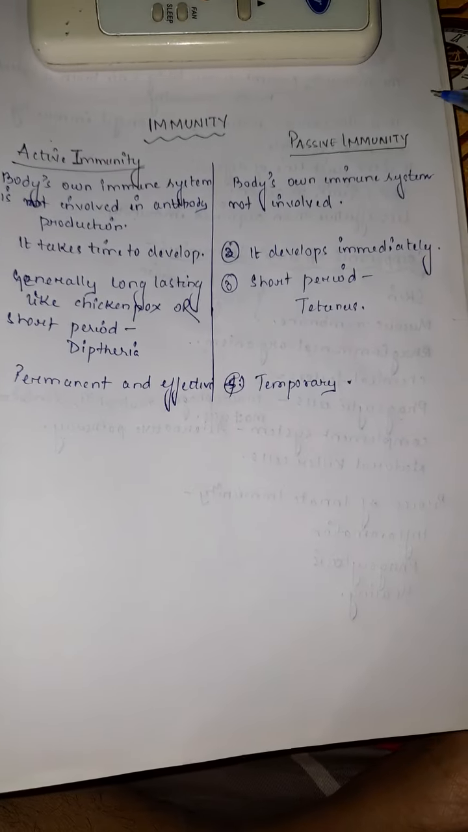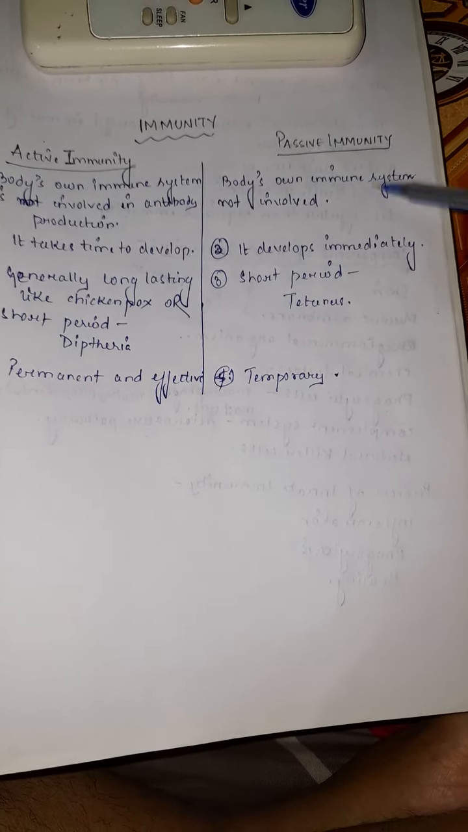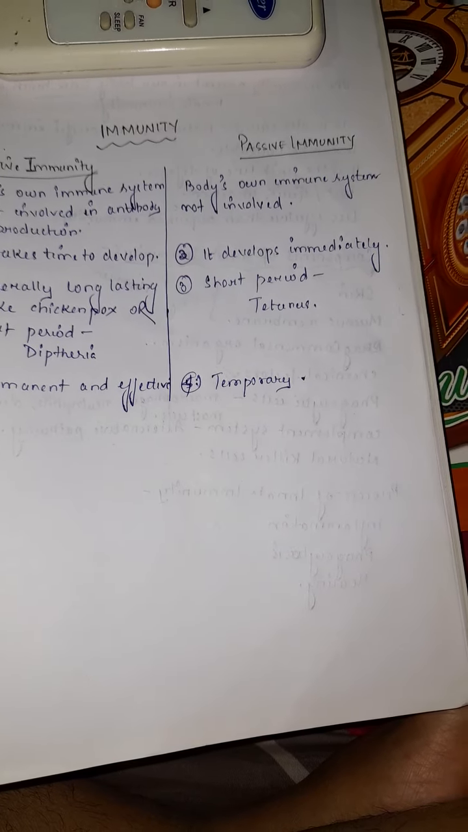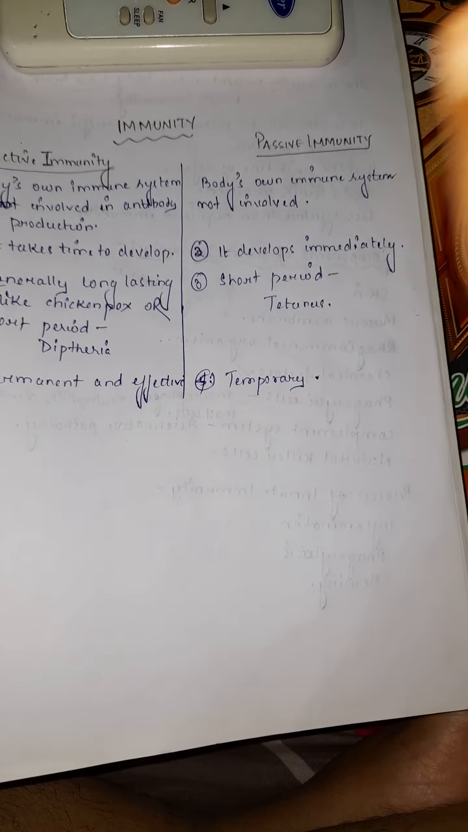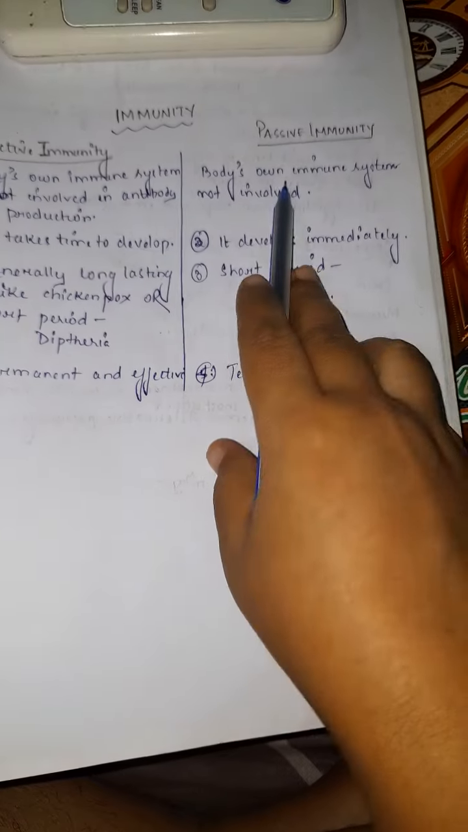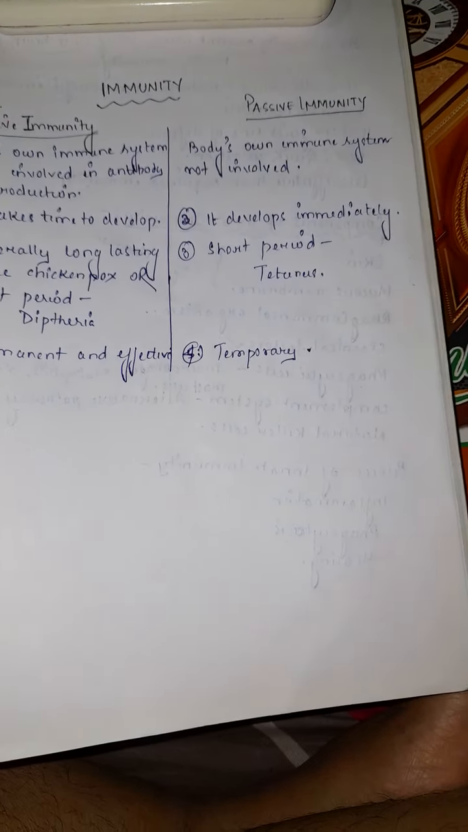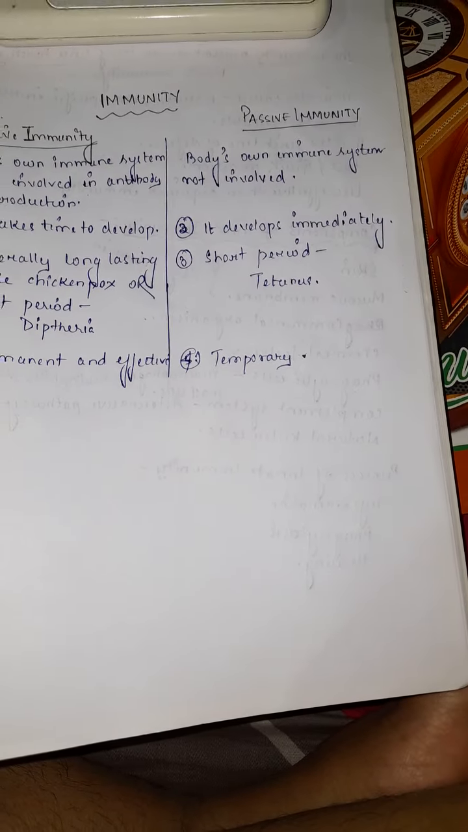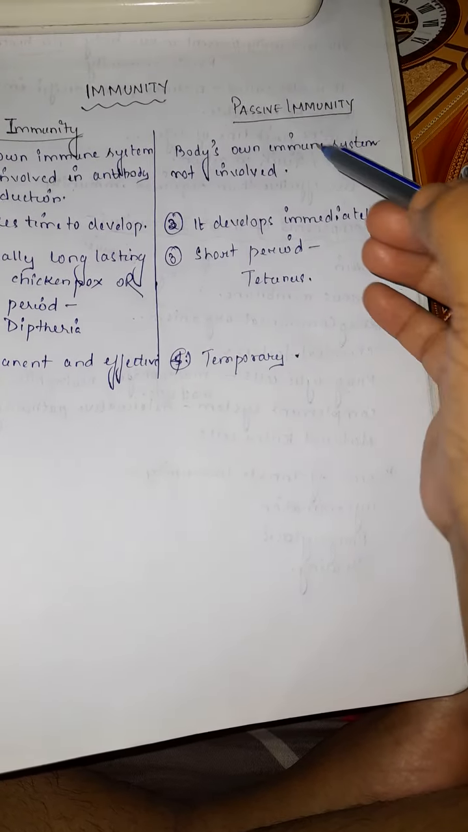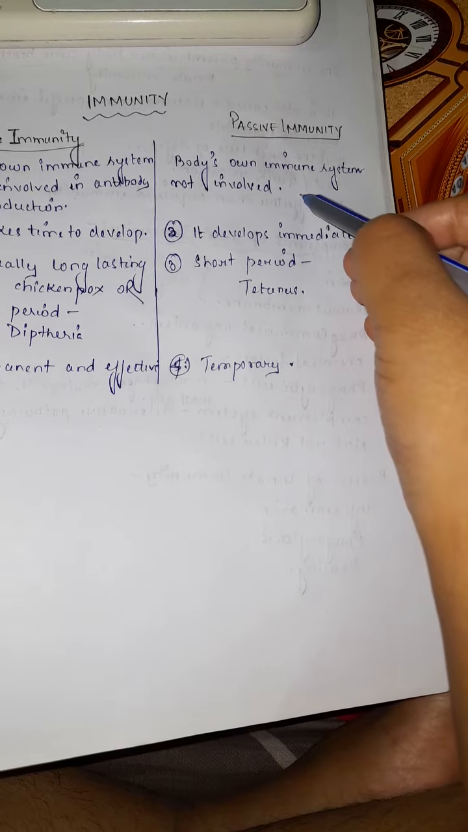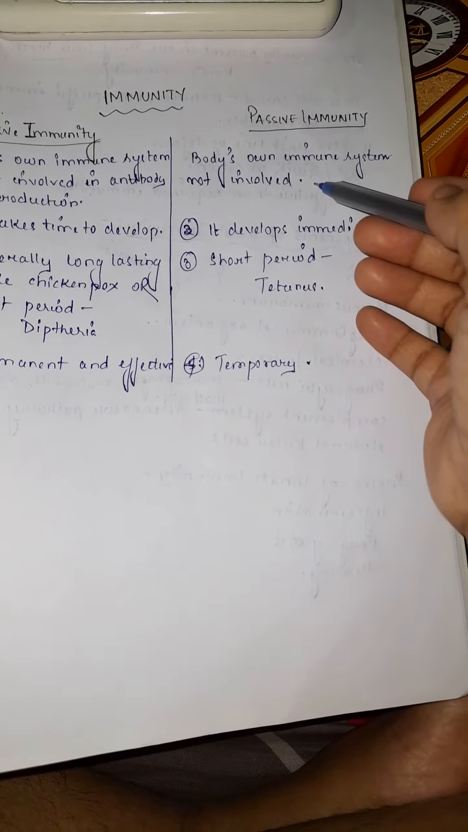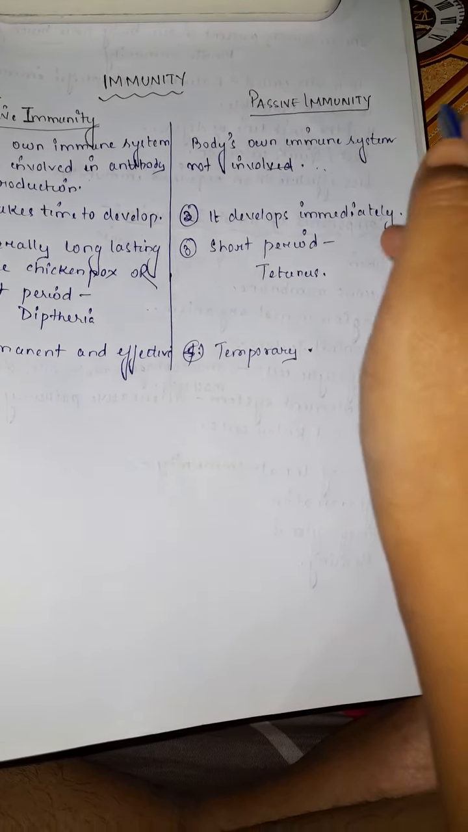But passive immunity is a type of immunity in which the body's immune system is not involved in the production of antibodies. This means that, generally in this type of immunity, the antibodies are received from an outside source. That is the passive immunity.